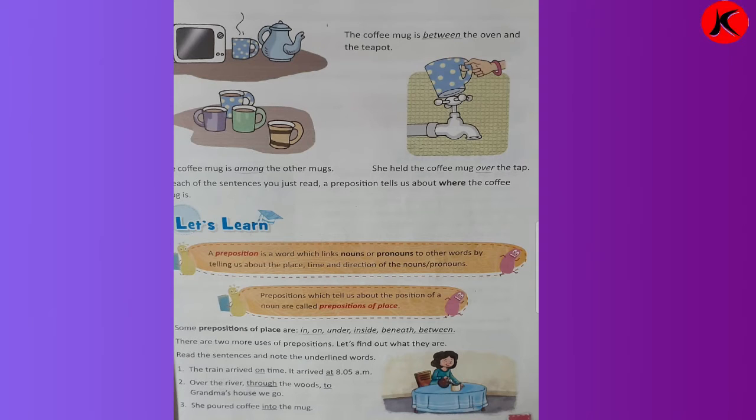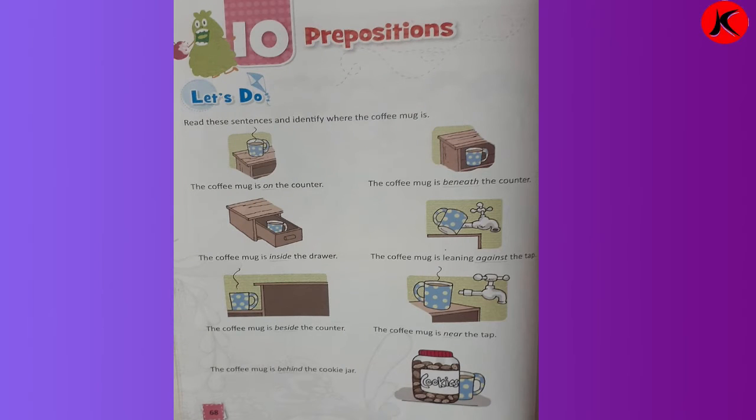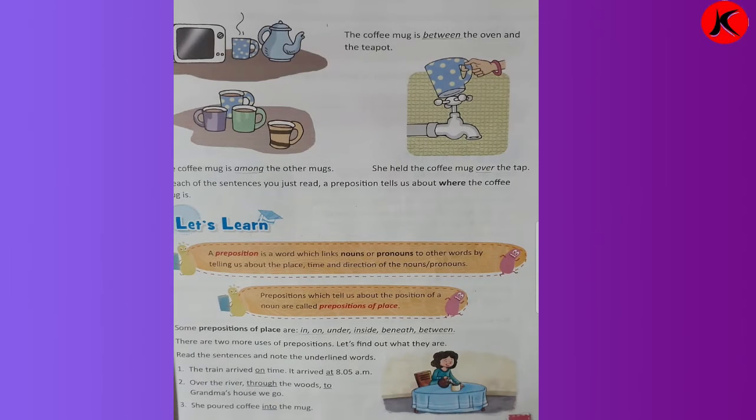So in each of the sentences you just read, a preposition tells us where the coffee mug is. We learned in each sentence the preposition showing where the coffee mug is. See, on, on, on. Where is the coffee mug? On. Then beneath, inside, against, beside, near, behind, then between, among, and in the last, over.